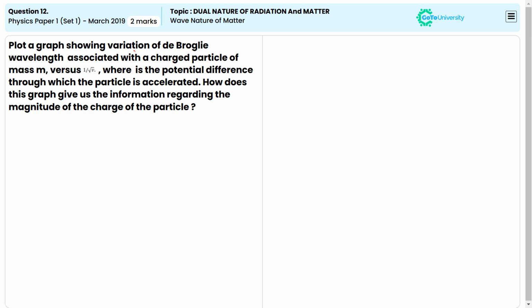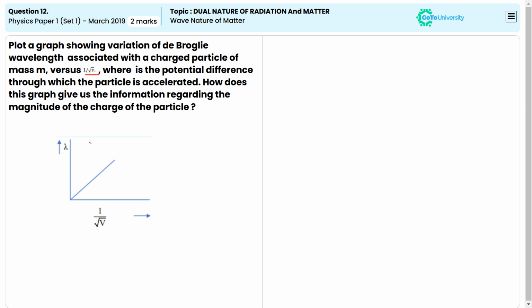Plot a graph showing variation of de Broglie wavelength associated with a charged particle of mass m versus 1 upon root V, where V is the potential difference through which the particle is accelerated. How does this graph give us the information regarding the magnitude of the charge of the particle? We'll see the plot here first.